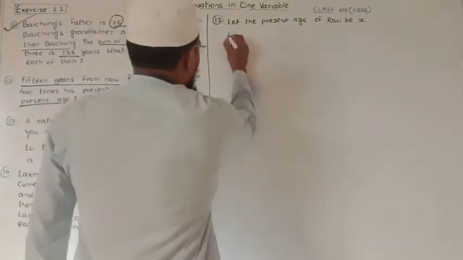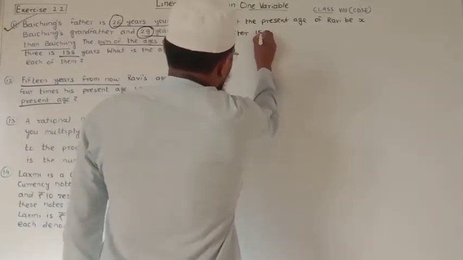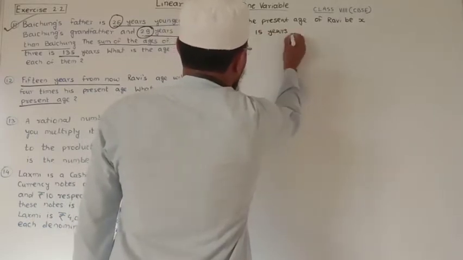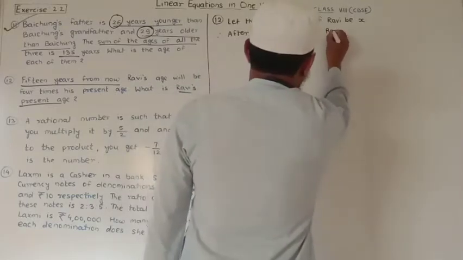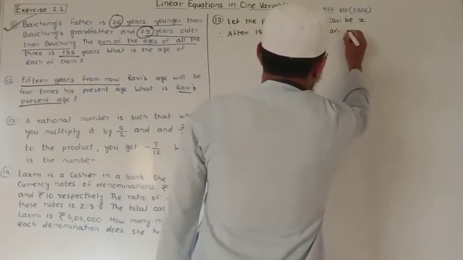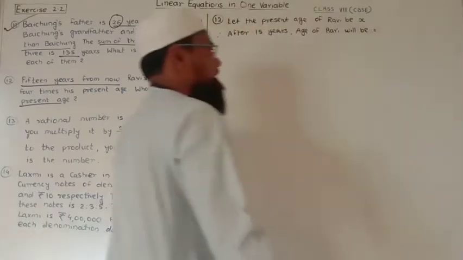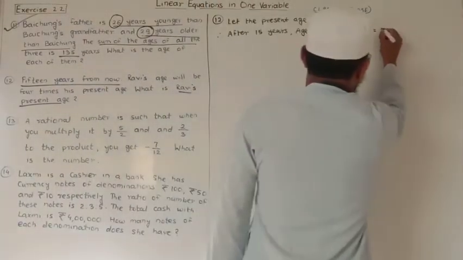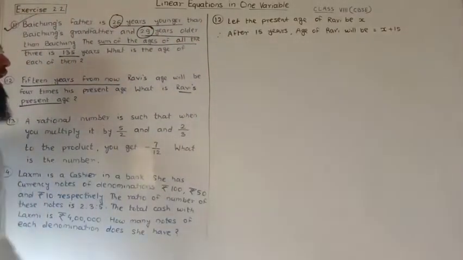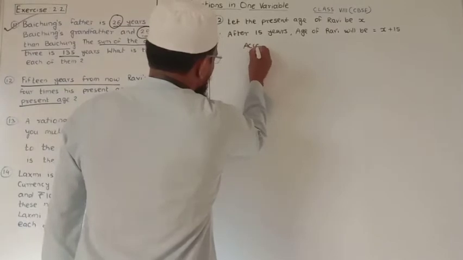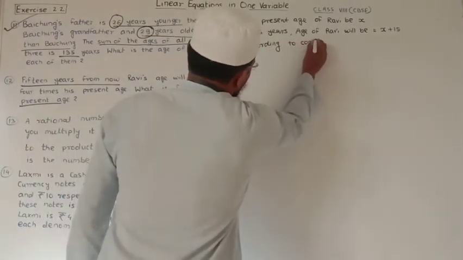So we write here, therefore after 15 years the age of Ravi will be x plus 15. So now according to the condition, what is the condition?